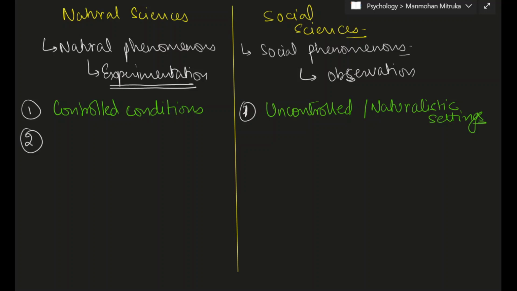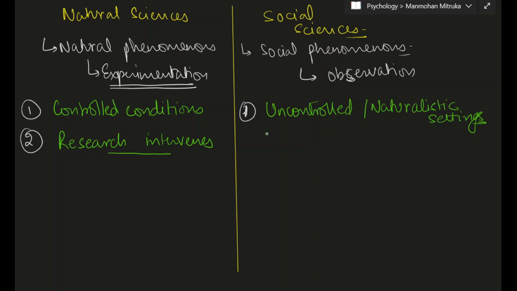Now, here we can add another point that in the controlled environment, when we are performing experimentation, there is a lot of intervention by the researcher in the process. So here we can write researcher intervenes. For example, if you are conducting a physics experiment, a biology experiment, or a chemistry experiment, there is a researcher who is mixing chemicals in the case of chemistry, who is increasing or decreasing the current resistance in case of physics, and doing several kinds of things inside the controlled environment. So here we say that the researcher is intervening in the process.